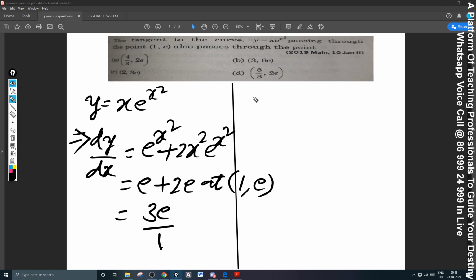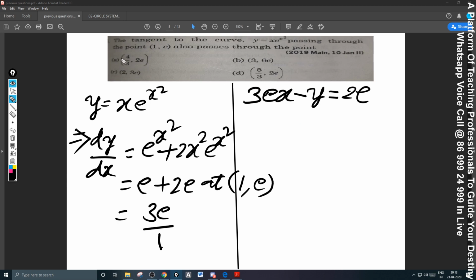What is the slope? 3e by 1. How to write the line equation? The short form I taught you is numerator x, denominator y, and change the sign, minus, substitute the point. What is the point? 1 comma e, substitute 2e. This is the line equation, please. This is the tangent equation.